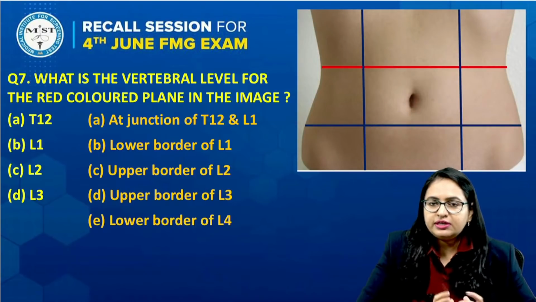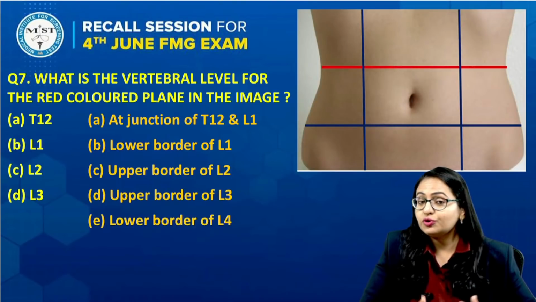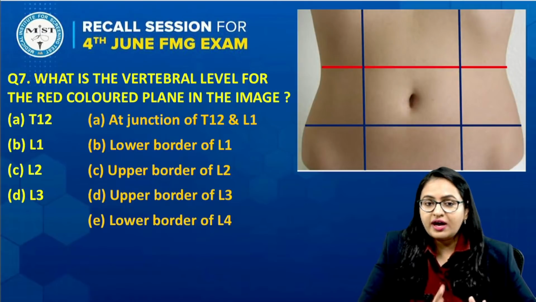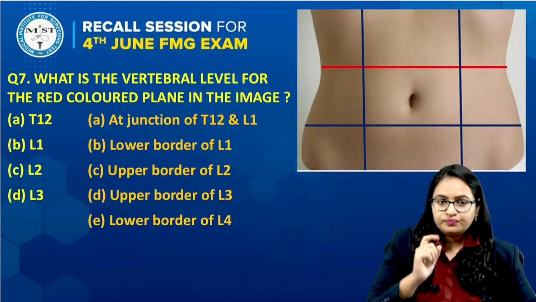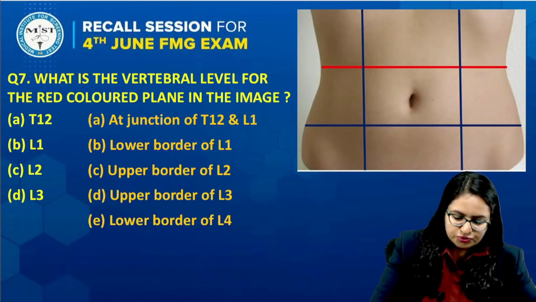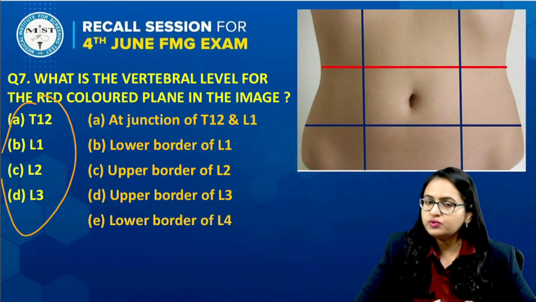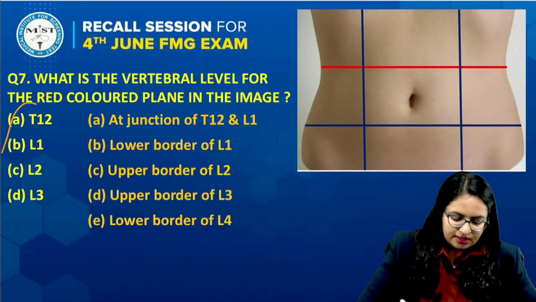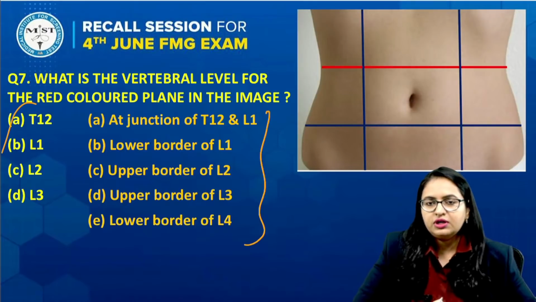And in the recall, I could see that the students have confused the options with another question which was asked about the umbilicus. Okay, so I have put all the varieties of options over here, and let us come to the conclusion of what the answer will be. Now let us see the first set of options. The first set of options I have simply put like this: T12, L1, L2, L3. Right? And another set of options I put over here, which is according to the lower border and upper border of the various vertebrae.